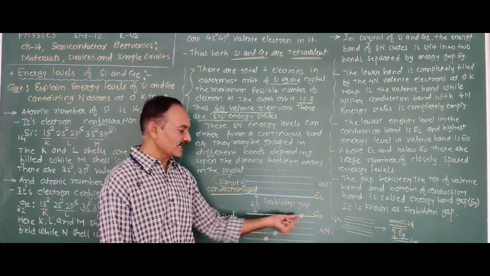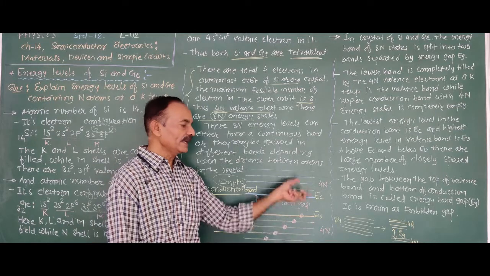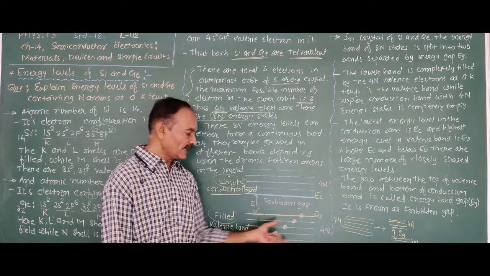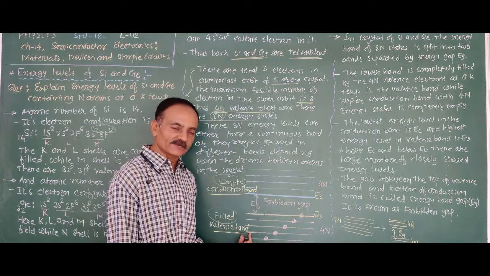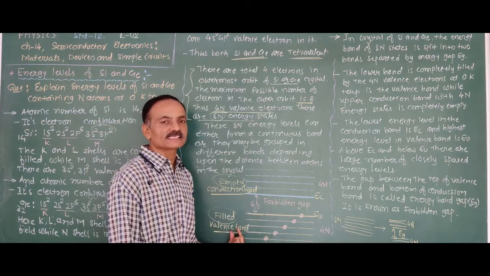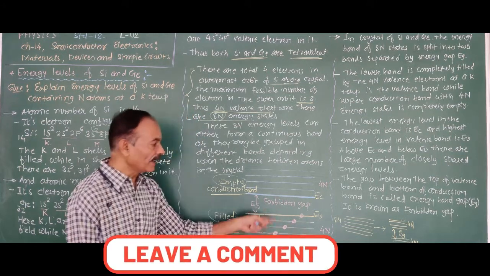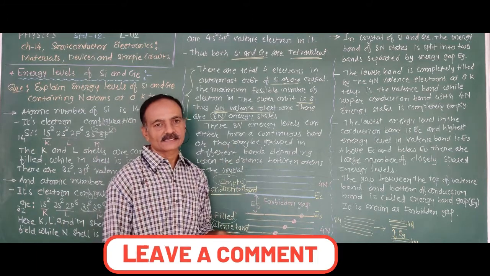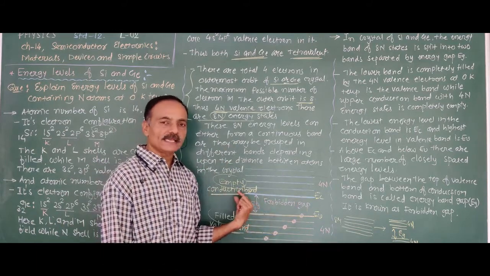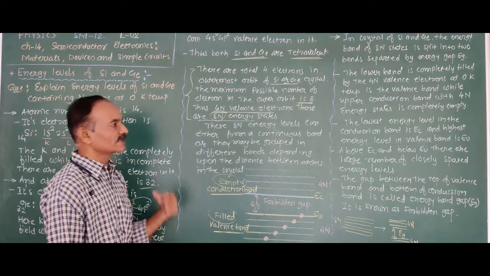The 8n energy levels are divided into 2 parts, 4n and 4n. The lower band is completely filled by the valence electrons, therefore that is known as the valence band of 4n energy states. While the upper 4n energy states are completely empty, that is known as the conduction band.